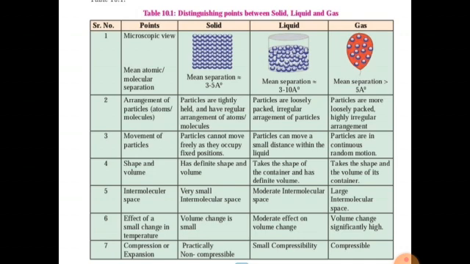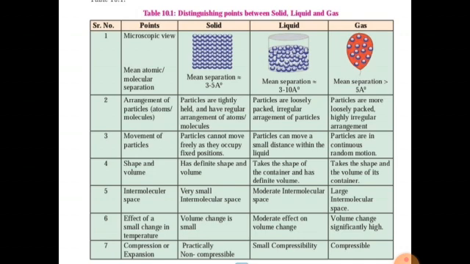Shape and volume. Solid has a definite shape and volume. Liquid takes the shape of the container and has a definite volume. And gas takes the shape and the volume of its container. In whichever container you add that particular gas, it will take the shape and volume of that container.